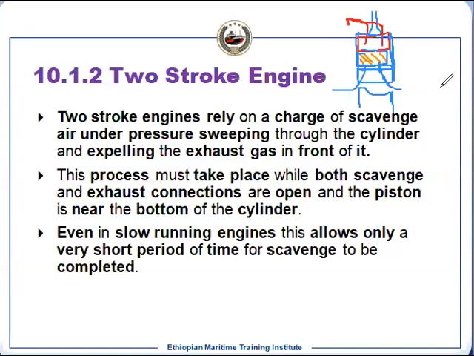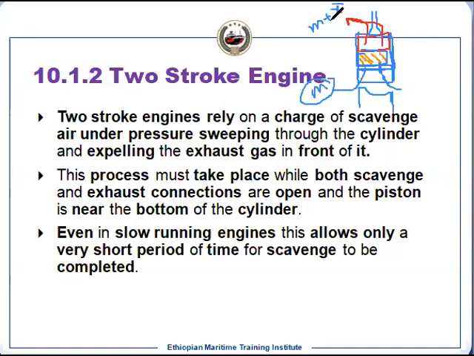So how can we overcome this? Suppose we have a certain quantity of air mass m as required by the engine to charge the cylinder. Now, if we have some losses, suppose the supply is m plus x, where x is the loss.